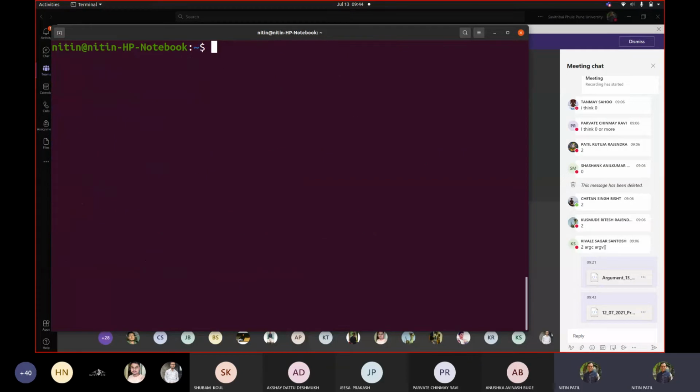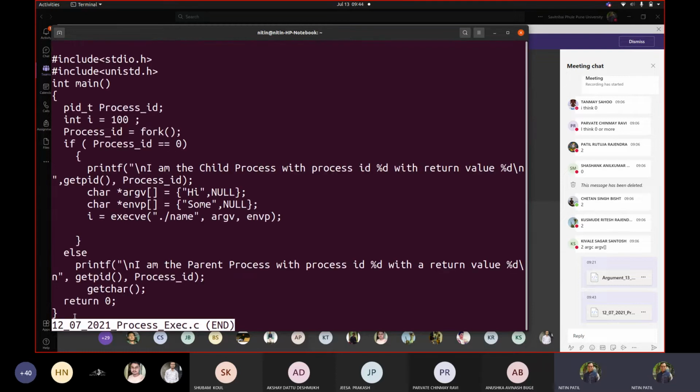Now I want to give this call to my function. So let me first compile the code. When it creates a child, in the child this code should get executed, correct? That's what the code we wrote does. So we are executing a new program, where earlier a.out copy would be replaced by now this ./name. Okay, now what exactly does that mean? So let me see whether I can connect my camera so that I can show you this part. Yes.